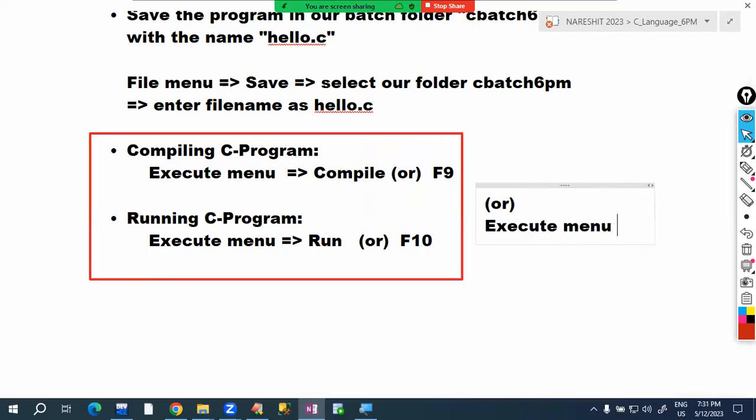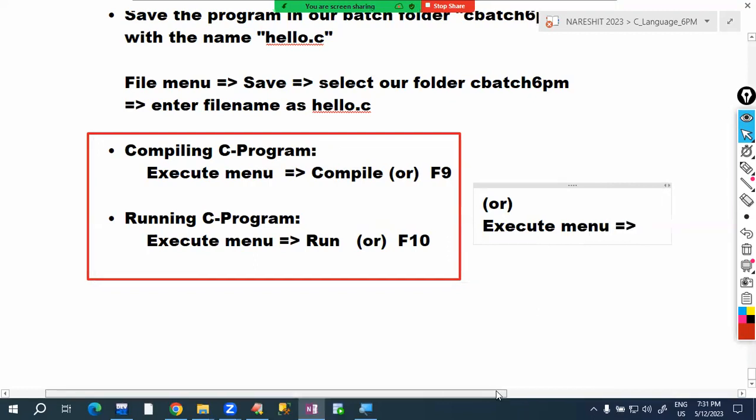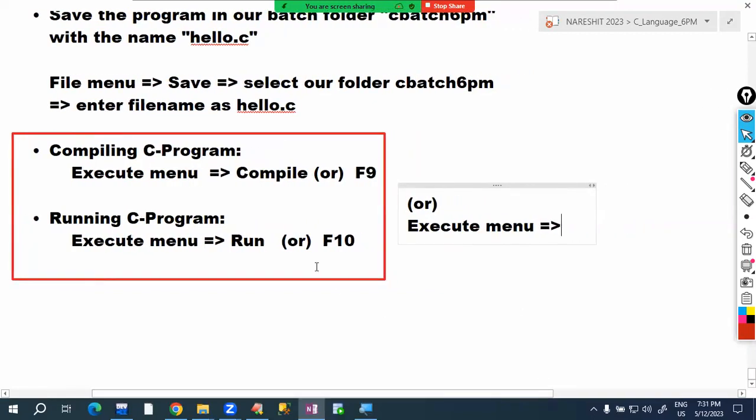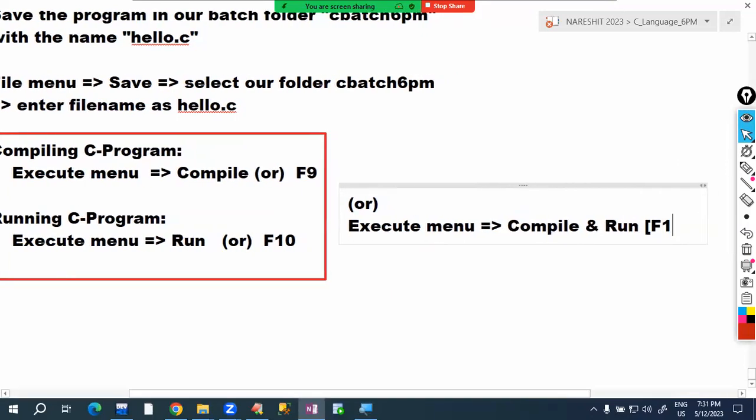Its name is Compile and Run. Instead of selecting compile and run separately, you can select Compile and Run. The shortcut for this is F11.